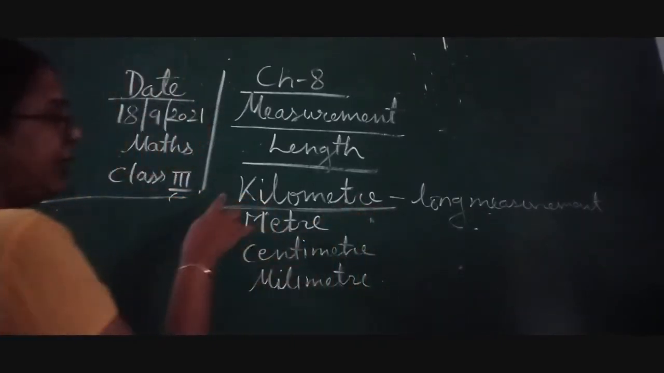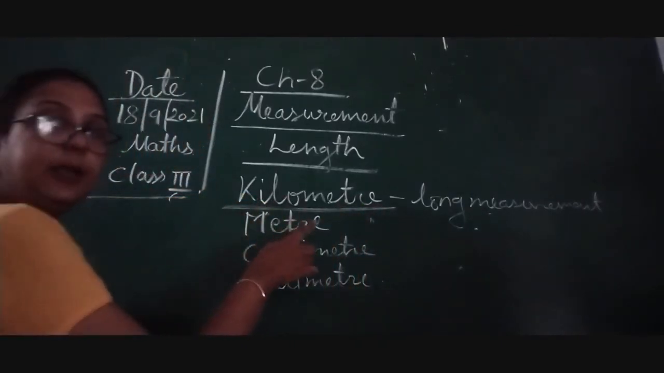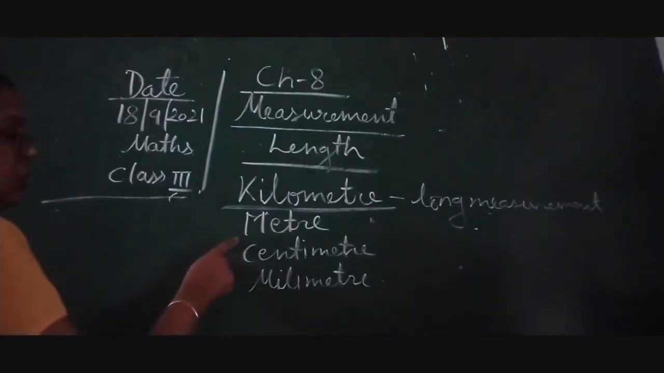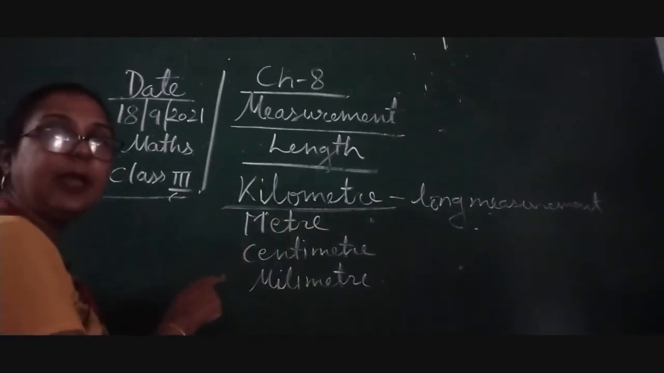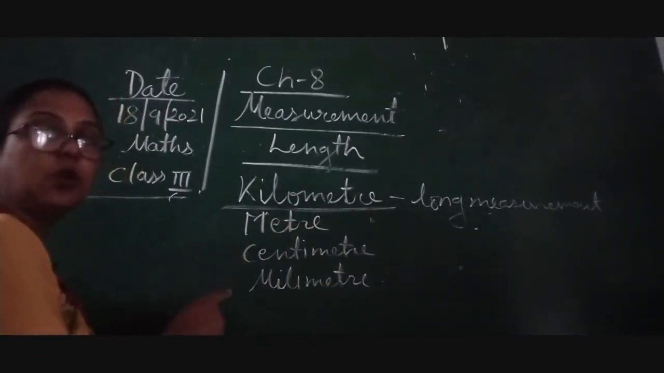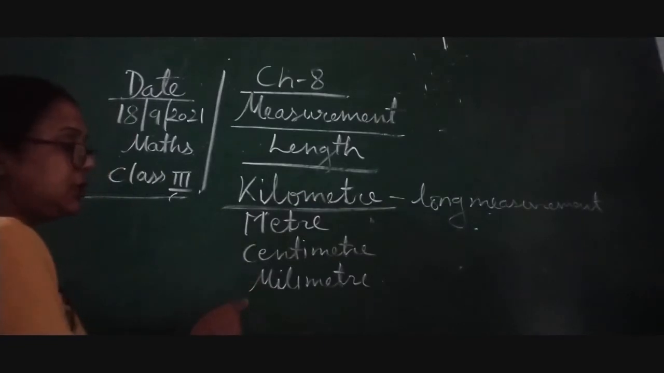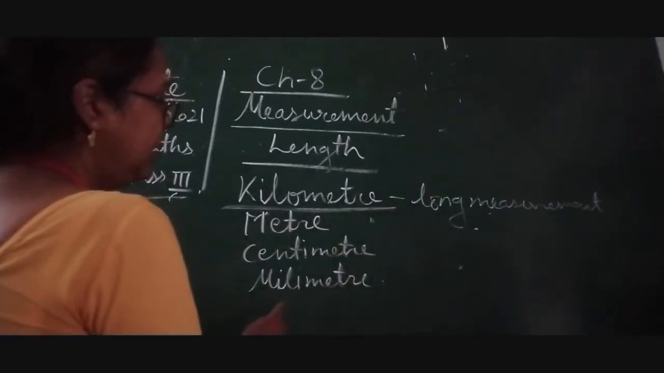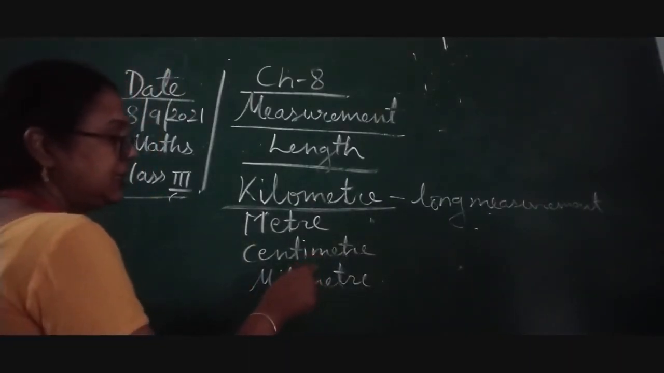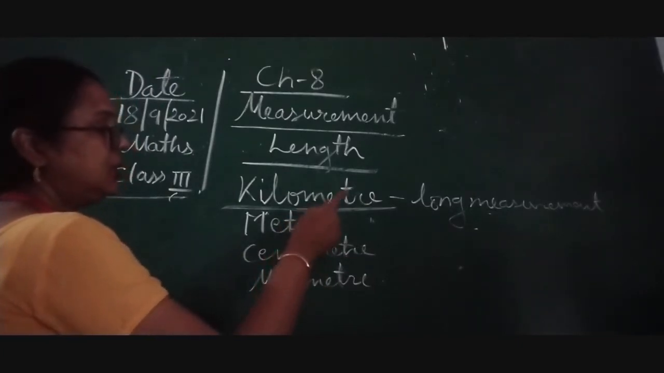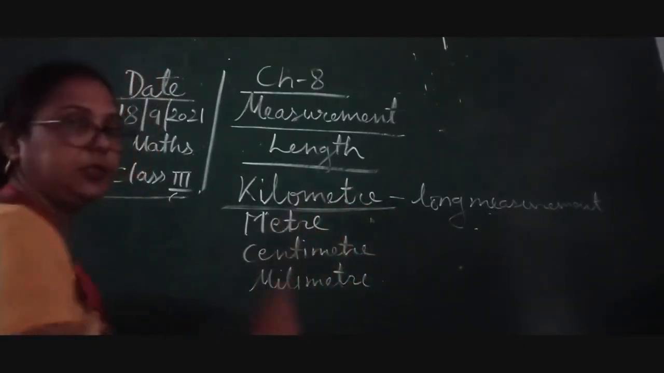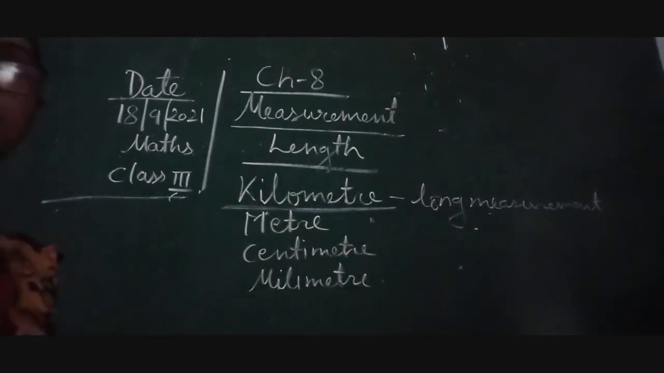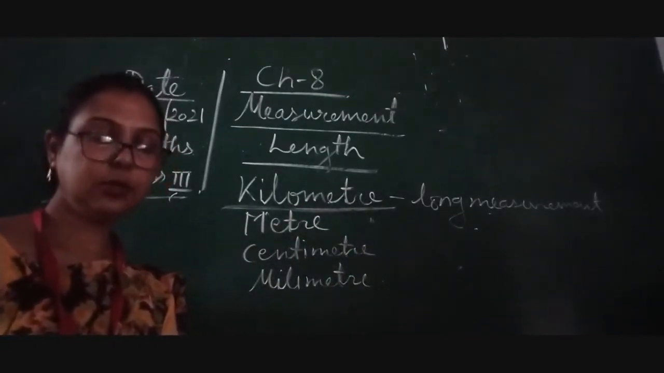This is 1000 meter equal to 1 kilometer. So here 100 centimeter equal to 1 meter. Now here centimeter having 10 equal parts, that is called millimeter. So the smallest unit of measurement of length is millimeter, then centimeter, then meter, and the biggest measurement unit is kilometer. Okay children, you just write down in your copy also.